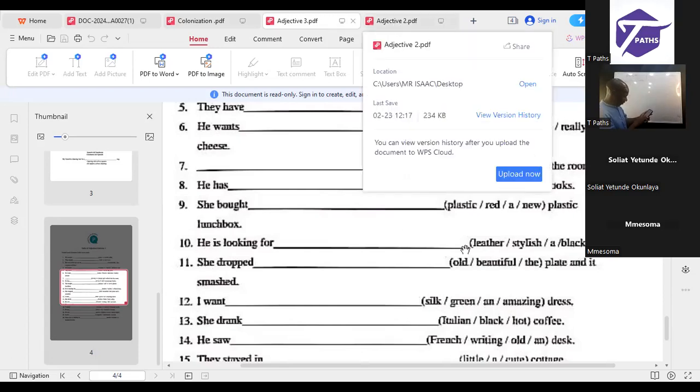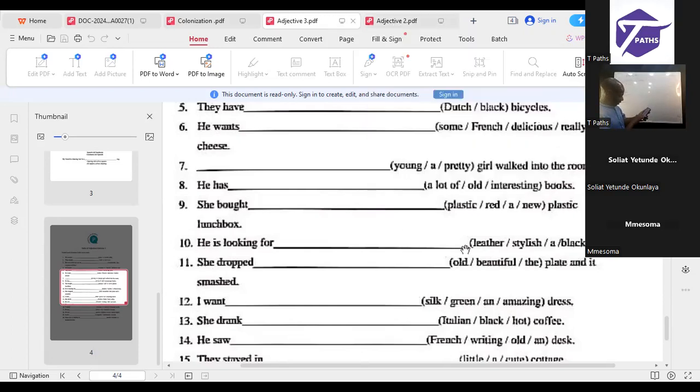She bought a, he's looking for a stylish black leather bag.